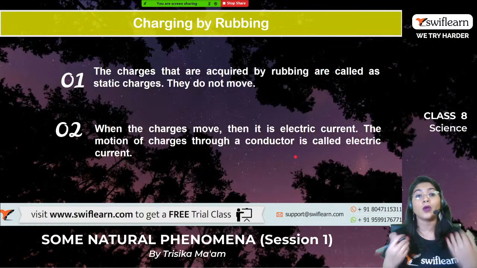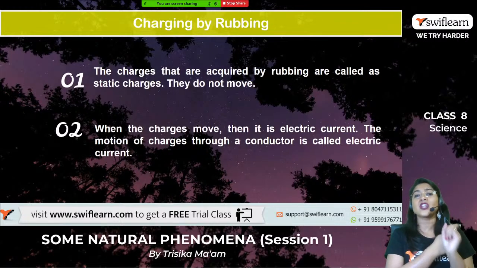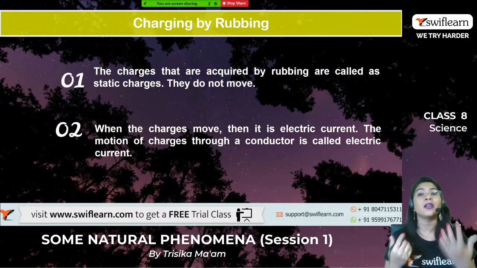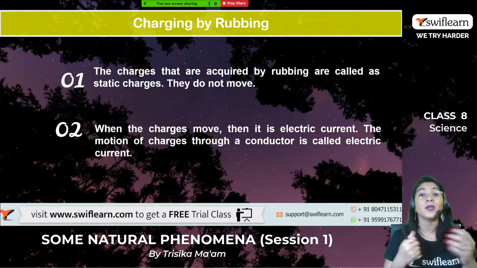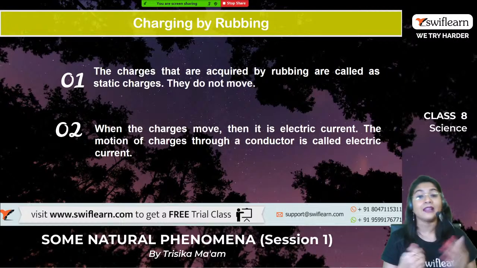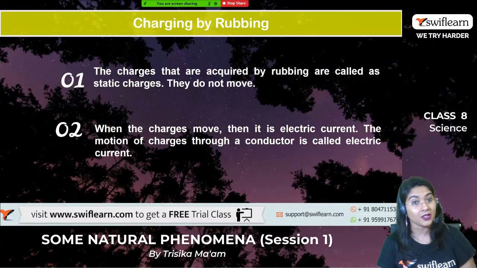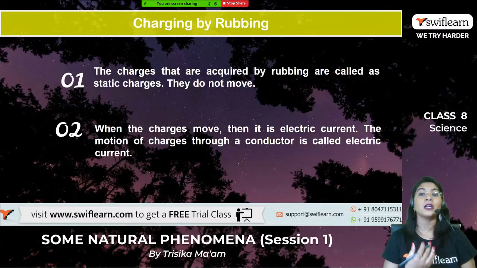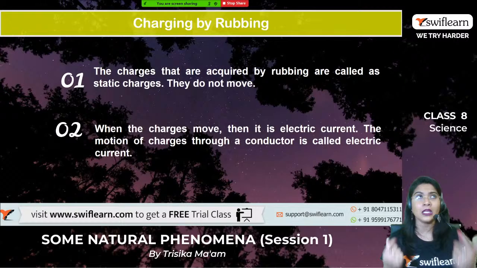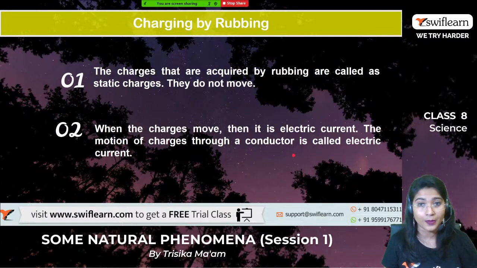Now let us find out the different charges based on their movement. Fine. So first of all, there are certain charges acquired by rubbing, and they are known as static charges because they do not move, so they stay static in one position only. And there is another type of charge: when the charges move, it is the electric current, right? So the motion of charges through a conductor is known as the electric current. From here we can conclude that charges sometimes can move and sometimes are totally stationary and cannot move at all, right?